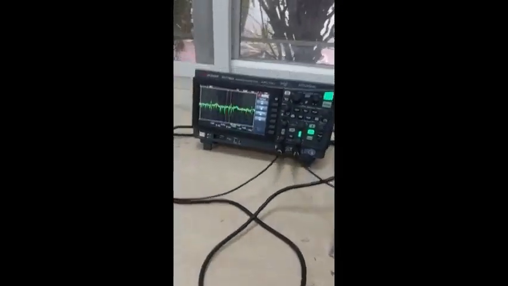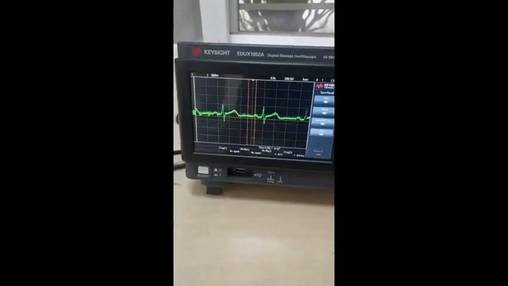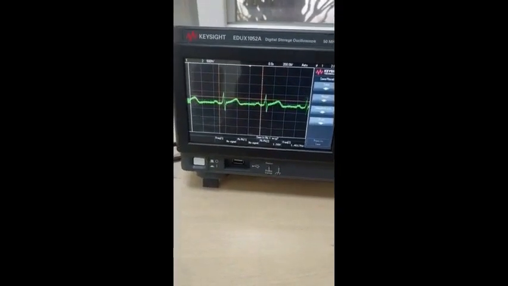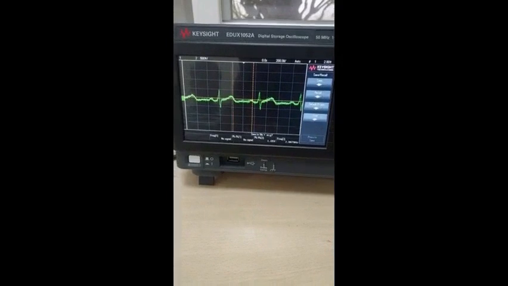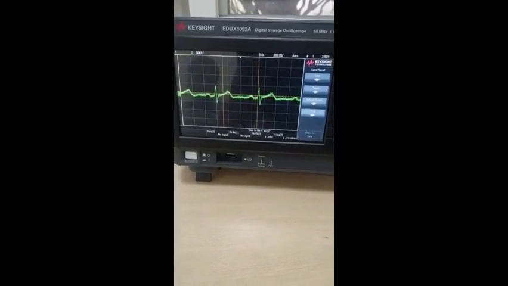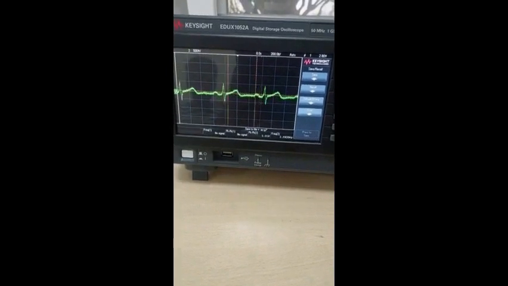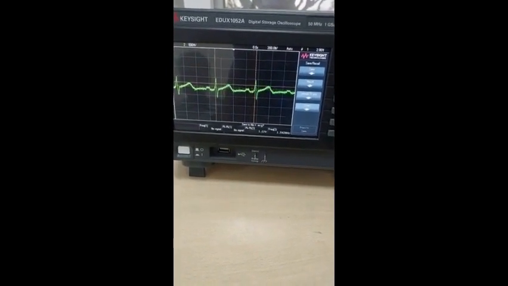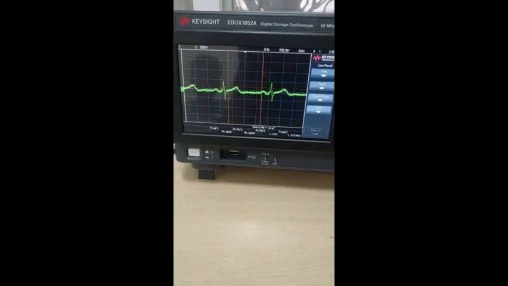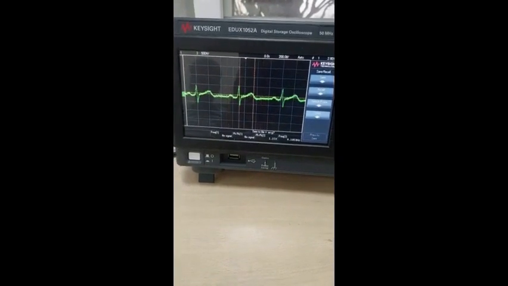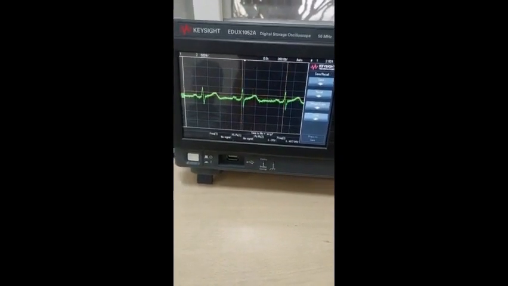And as you can see, this is the ECG signal that we are capturing live of my friend, and the readings that we are getting are pretty nice. There is not that much noise, and we can actually see the QRS wave.